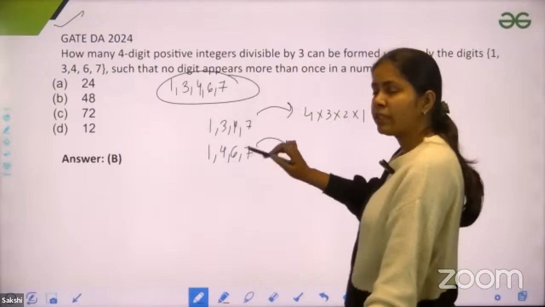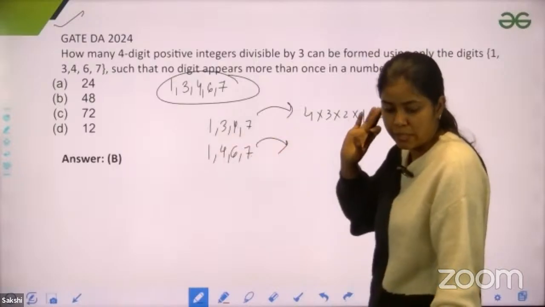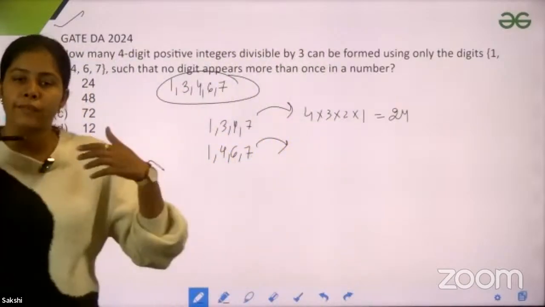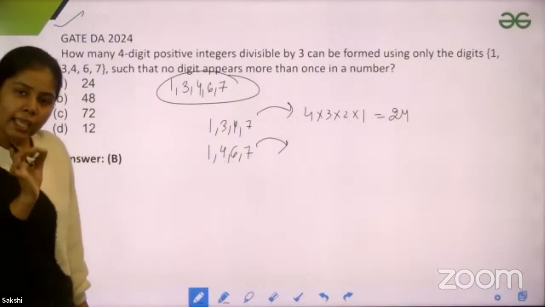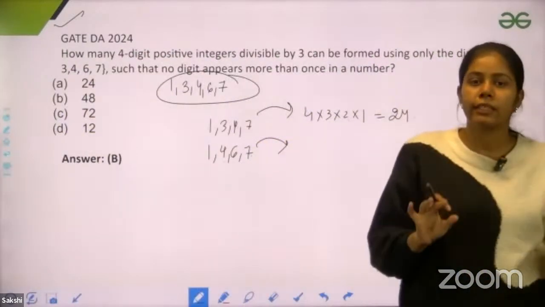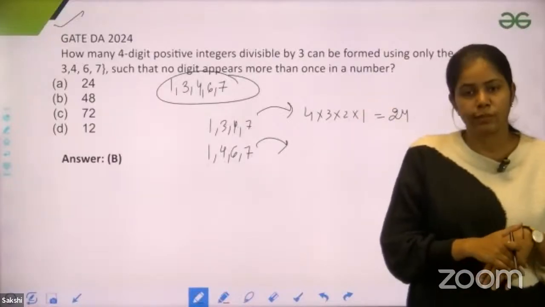So any number which I form using these 4 digits would be divisible by 3. You can take any number: 6417, 7614, 7416, any number you make with these 4 digits, because a number is divisible by 3 if and only if the sum of the digits of that number is divisible by 3.